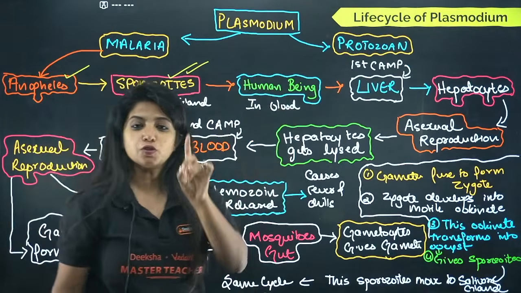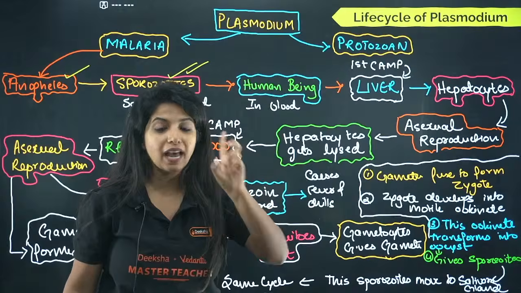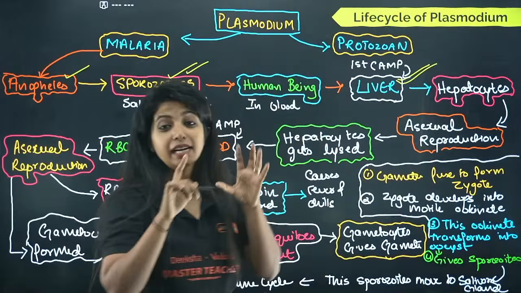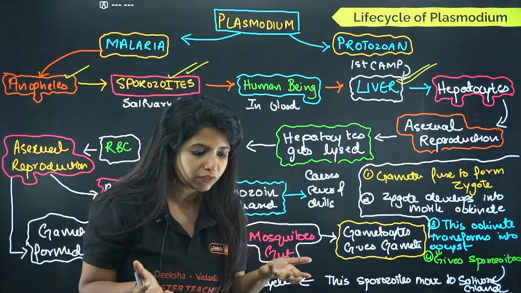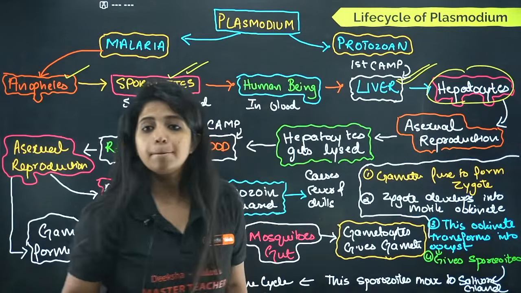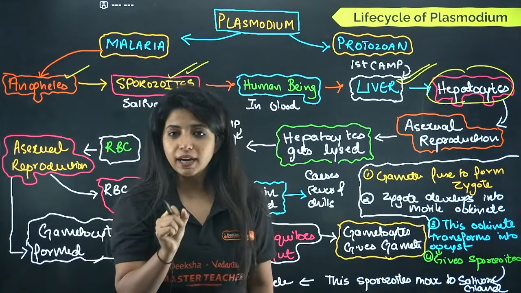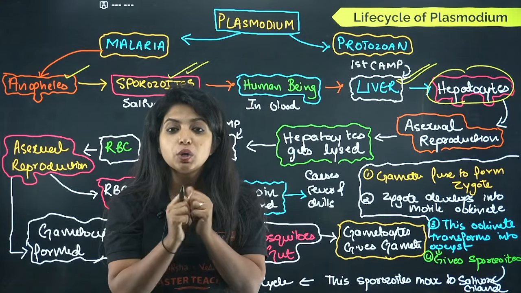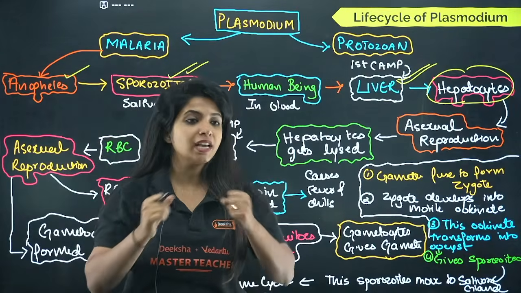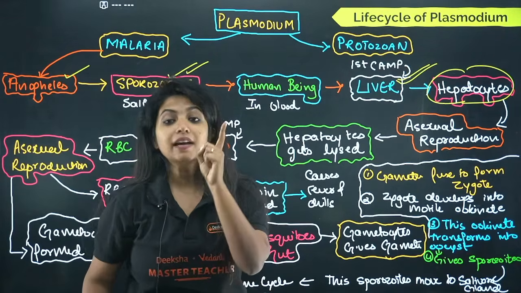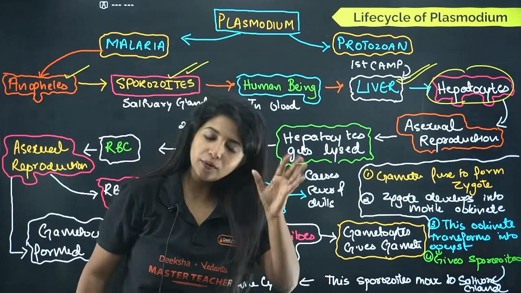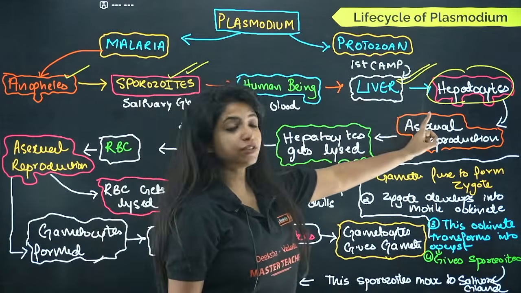In our body, it goes to the first camp. So think of it like a terrorist, and this terrorist has two camps in our body. The first camp is liver. In the liver, it gets into the cells of the liver. What do you call the cells of the liver? Hepatocytes. In the hepatocytes, these Plasmodium are going to undergo asexual mode of reproduction. Why? Because if they undergo asexual reproduction, they can spread really fast. Remember, in the human body, the Plasmodium does not undergo sexual reproduction, only asexual.